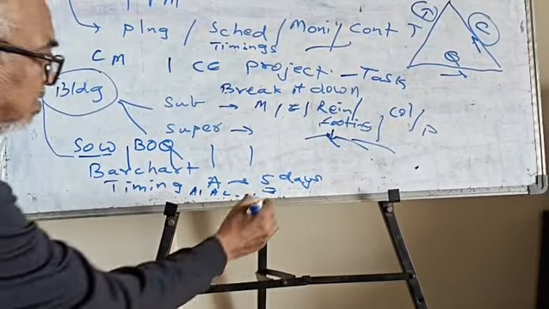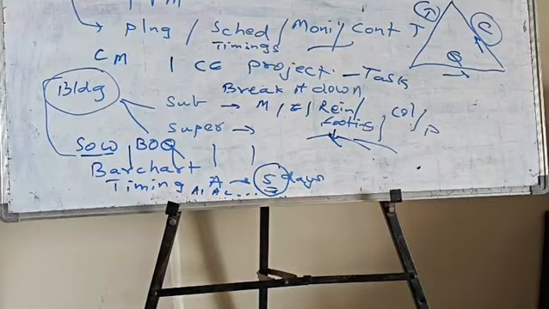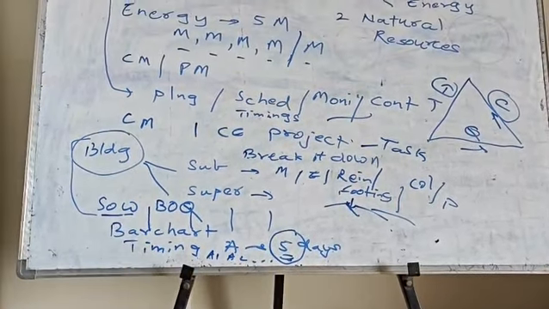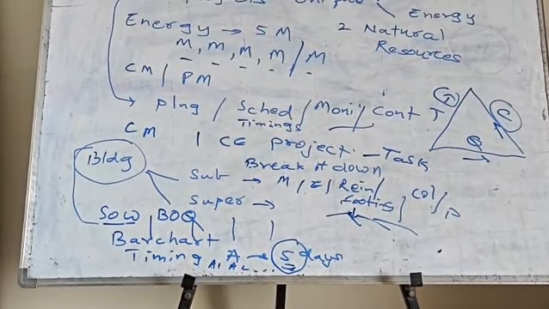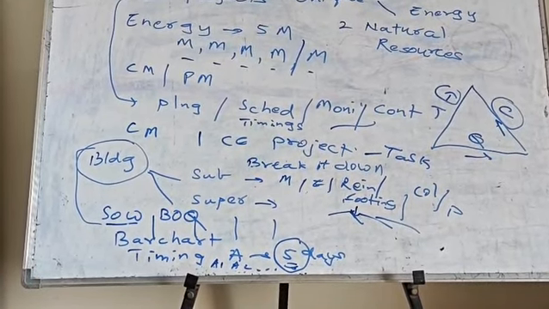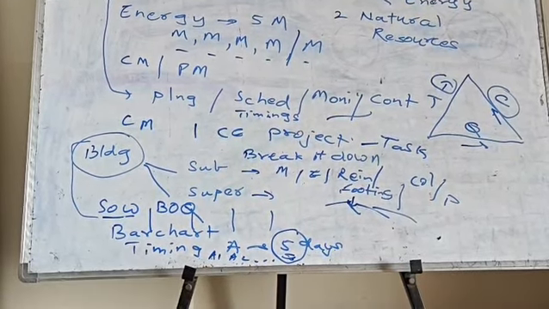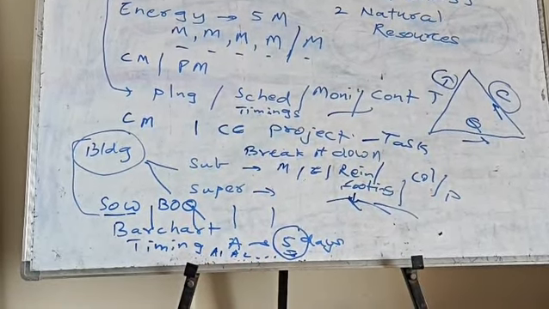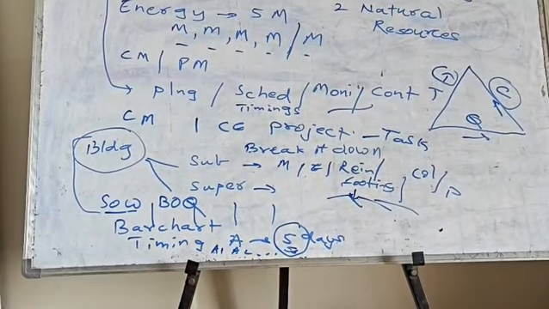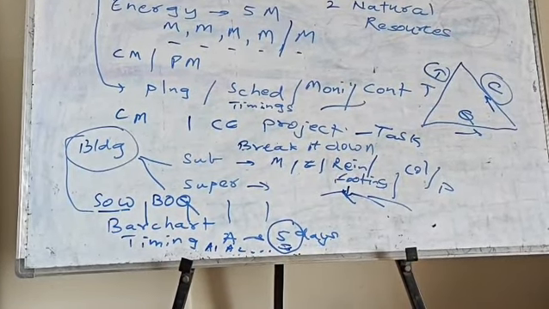How to get this timing is itself a big volume. How to get these 5 days? From where will he get it? The engineer will have one particular timing in his mind. How this timing has to be explained, I would like to take up in the next lecture: how these 5 days have been arrived at and how they are justified in scheduling. Thank you very much for listening.